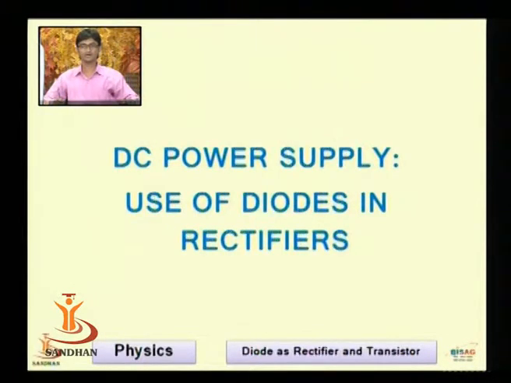The most important use of the diode is to design rectifier circuits. There are so many electronic industries, components and appliances which use DC power supply.